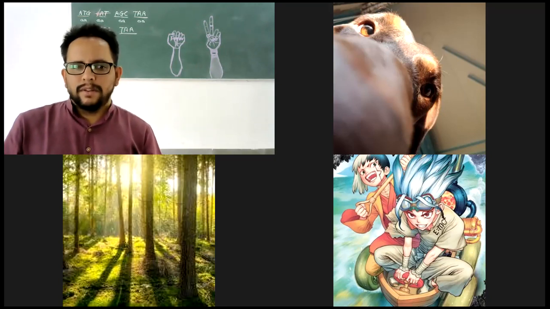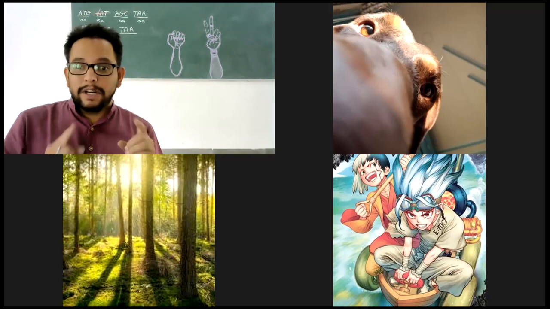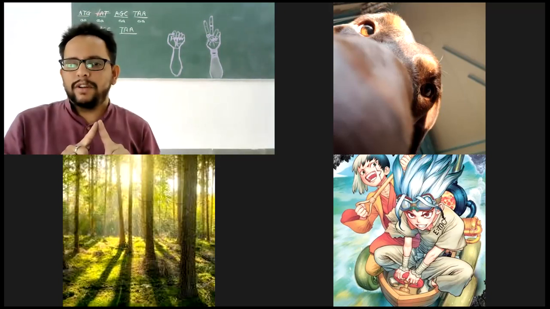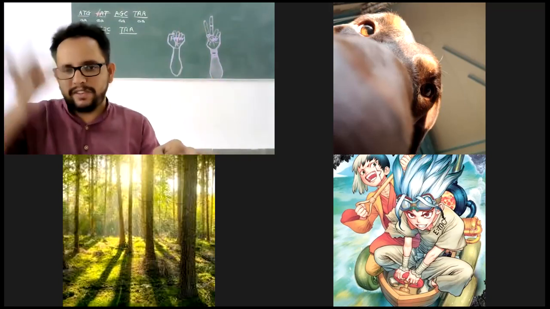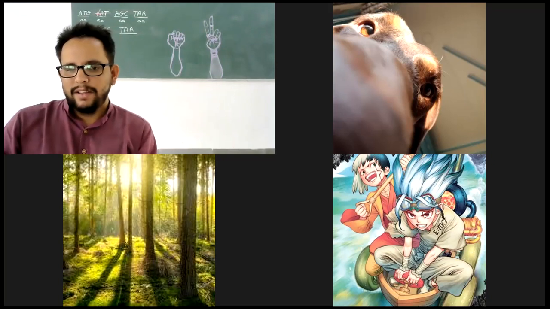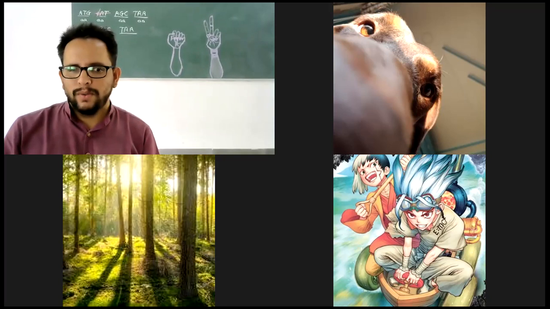Correct. So that means there are only 23 pairs of whole chains. But the 23 pairs are not connected to each other. Yeah, they aren't connected to each other. They are individual chains. One is separate, two is separate, three is separate, that way. So in the whole chromosome, you're saying there's no discontinuity. There might be some, like two individual strands of DNA. Okay, fine. That's what I wanted to ask. There's only one chain in one chromosome, no discontinuity.